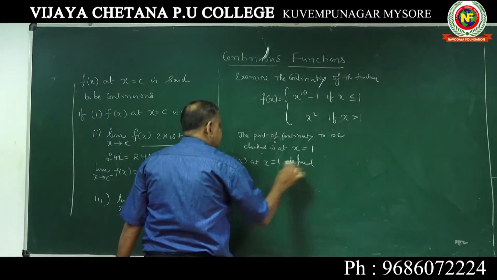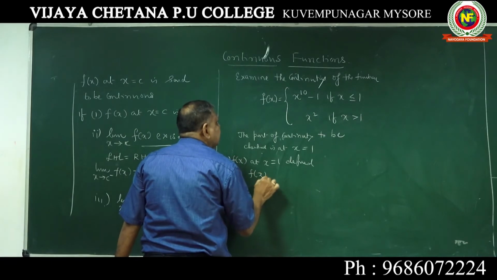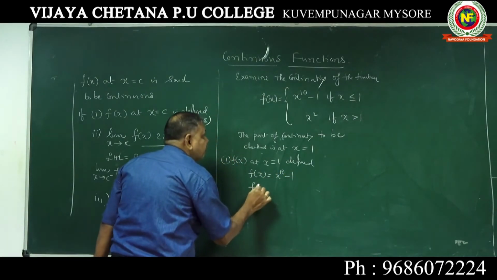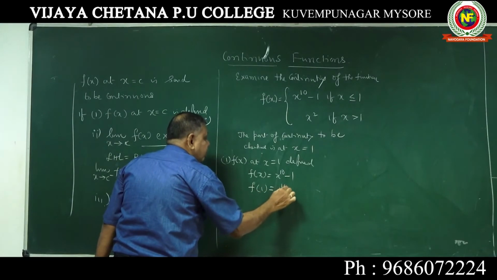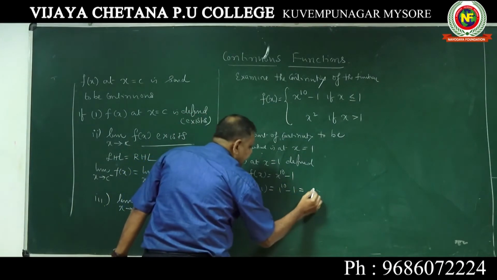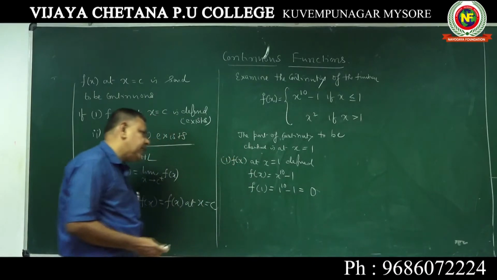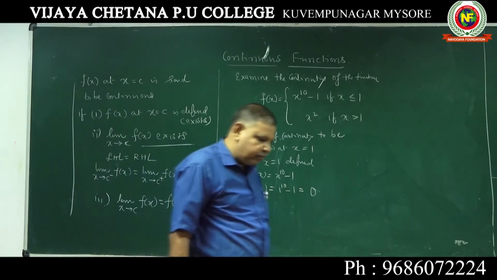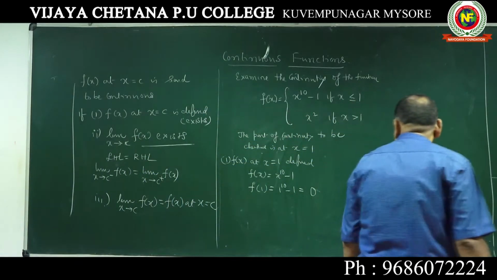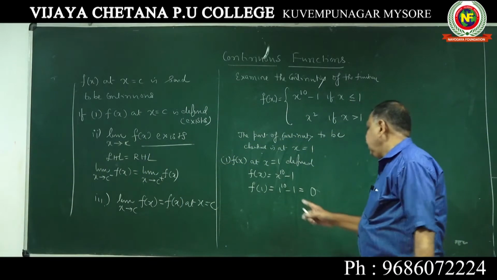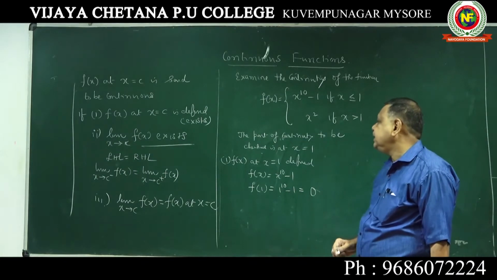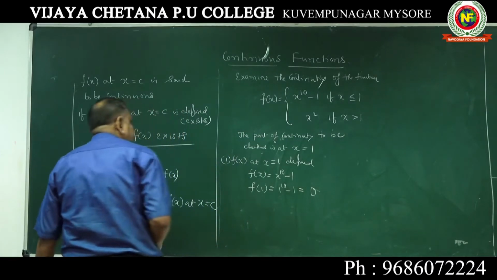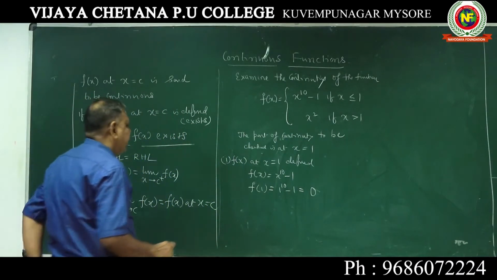What is that function? f of x is equal to x to the power of 10 minus 1, so take f of 1, which is 1 to the power of 10 minus 1. I hope it is 0, correct? You will get 0 because 1 to the power of any number is 1 only. 1 minus 1 is 0. Now we shall go for left hand limit and right hand limit.